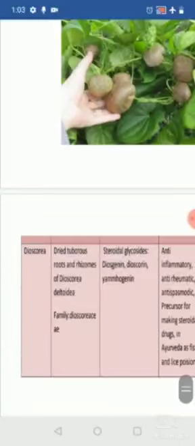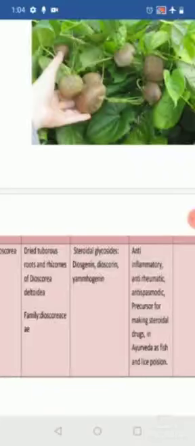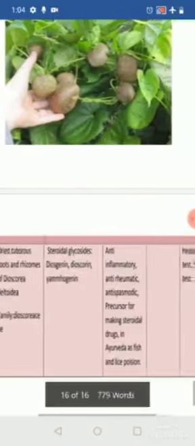Coming to the biological source, it contains dried tuberous roots and rhizomes of Dioscorea deltoidea, belonging to the family Dioscoreaceae. Coming to the active constituents, mainly it contains the steroidal glycosides, that is diosgenin, dioscin, yamogenin, and so on, but the main active constituents are the steroidal glycosides diosgenin, dioscin, and yamogenin.